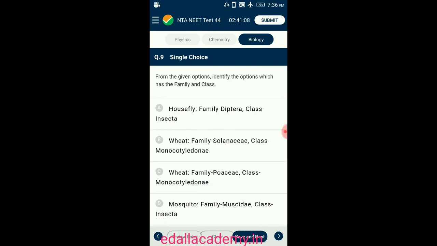Question 9. From the given options, identify the option which has the correct family and class. The family name of wheat is Poaceae and class is Monocotyledonae. The family name of the housefly is Muscidae and the class is Insecta. The family name of mosquito is Culicidae and the class is Insecta. Solanaceae is a family of flowering plants called the potato family. Example, tomato, belladonna, etc. So the answer for this question is option C. Wheat, family Poaceae, class Monocotyledonae is the correct option.